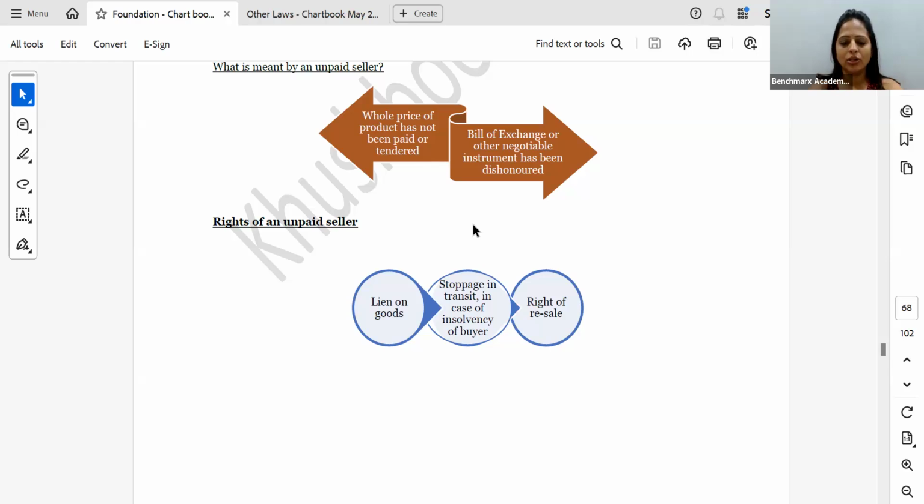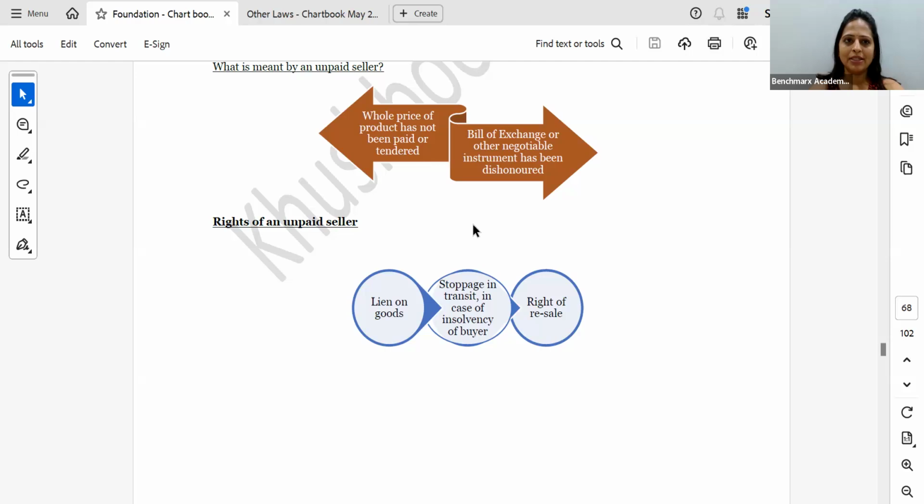So he has not got the price for the goods. Now, sometimes what happens is that if the goods have been parted with, if I've given the goods, then I have to wait for the price. I can take action only against the buyer. I can sue him for price, I can sue him for interest, I can sue him for damages.